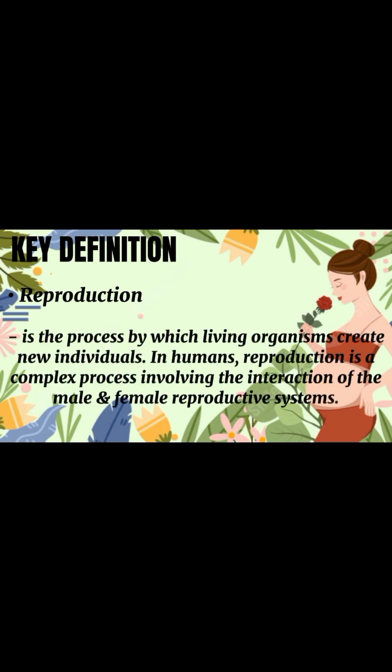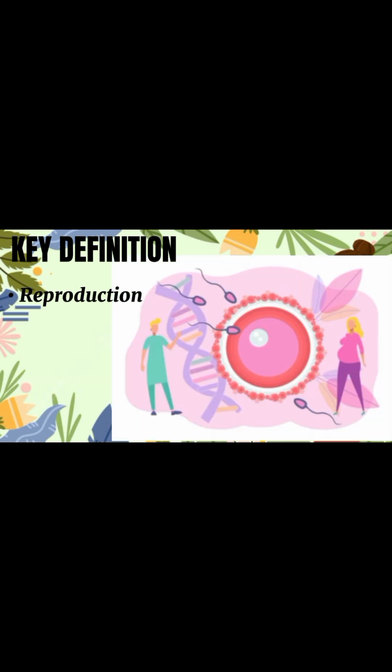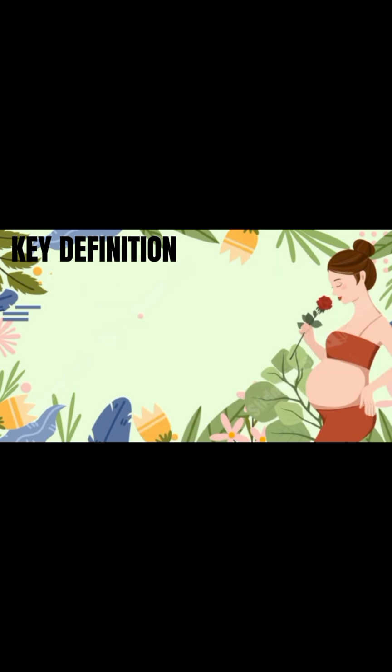These are the key definitions. Reproduction is the process by which living organisms create new individuals. In humans, reproduction is a complex process involving the interaction of the male and female reproductive systems. Reproduction is the biological process where living organisms produce offspring. In humans, reproduction involves the coordinated functioning of the male and female reproductive systems to create a new life.